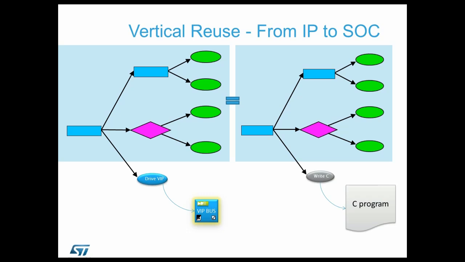So in other words, instead of driving transactions on an AXI or AHB bus, you can simply generate C code that is going to do the exact same behavior, but running on the processor. So vertical reuse is definitely one of the key factors that we were willing to deploy when we started the deployment of this kind of tool.